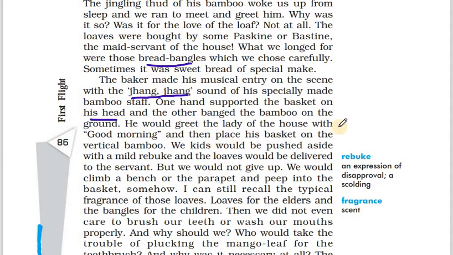He would greet the lady of the house with good morning. So he would say good morning to all the ladies, and then place his basket on the vertical bamboo. So he places the vertical bamboo on the ground, and on it he places the basket with loaves so that he could sell.